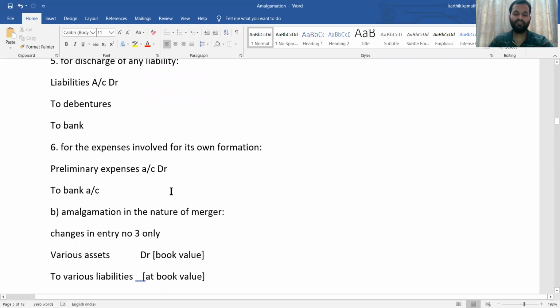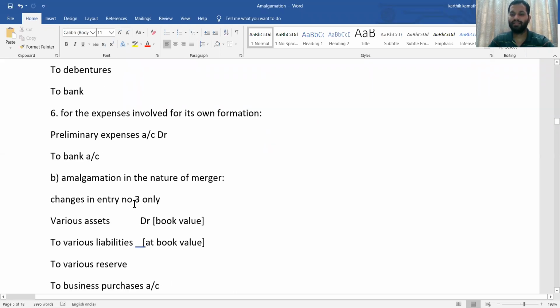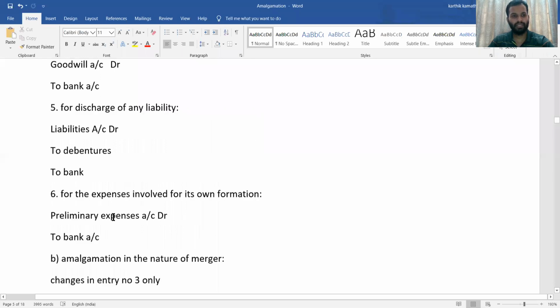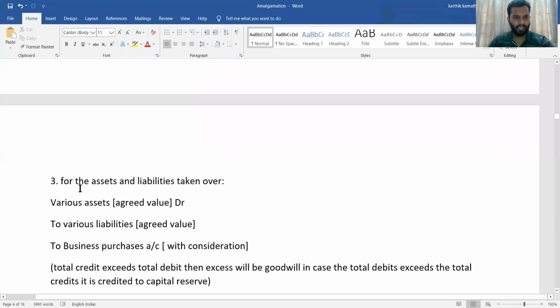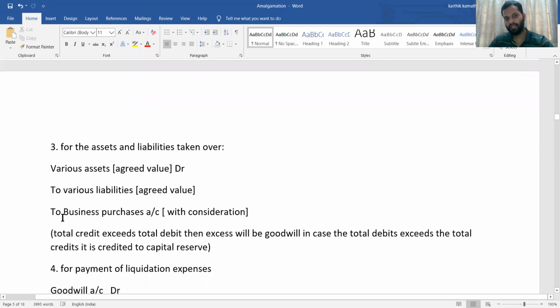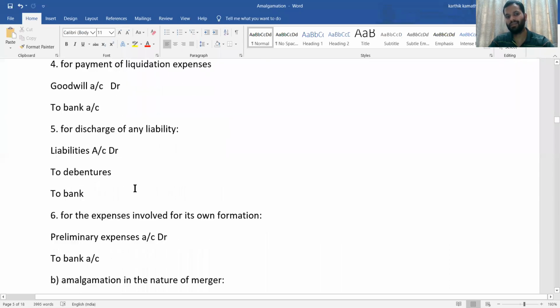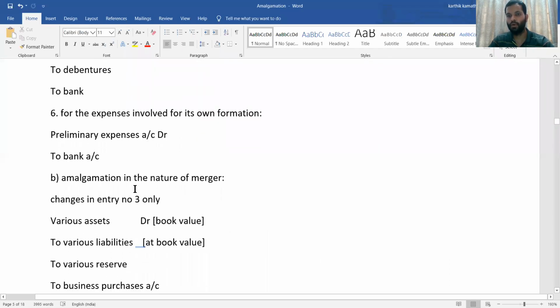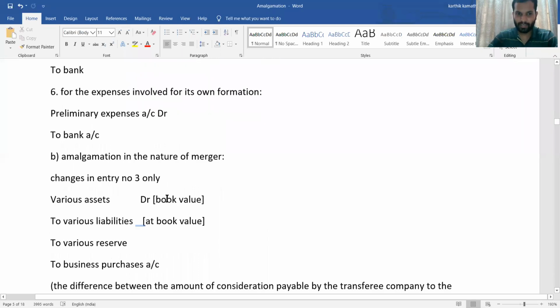Now what is the difference between purchase method and merger method? See, in the case of merger method, there is a change in entry number 3 only. So what is entry number 3 here? Entry number 3 in the books of transferee company is this entry: various assets, various liabilities, to business purchase. And in the case of purchase, what we are going to write? Goodwill or capital reserve. But in the case of merger, there is only a reserve adjustment entry.